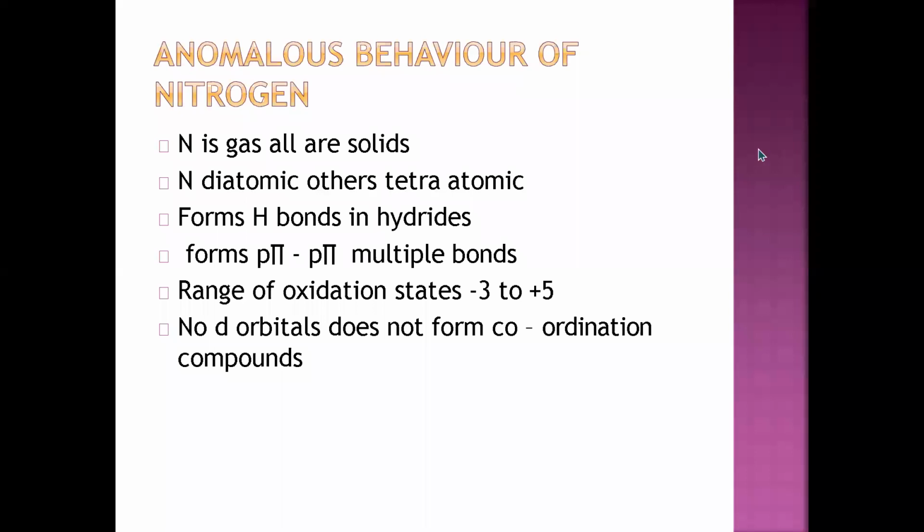So let us talk about the anomalous behavior of nitrogen. We know that the heads of the families, meaning the elements present at the top of the group, show special behavior, different from the other members of the family. There are many reasons, and the main ones are the smaller number of electrons and the smaller atomic size as compared to the other members of the family.